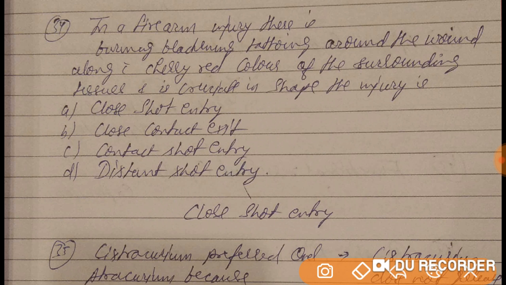In firearm injury, there is burning, blackening, tattooing around the wound along with cherry red color of the surrounding tissue. Cruciate shape injury is close shot entry. Close shot entry. So I hope it's very much clear for you. Take care.